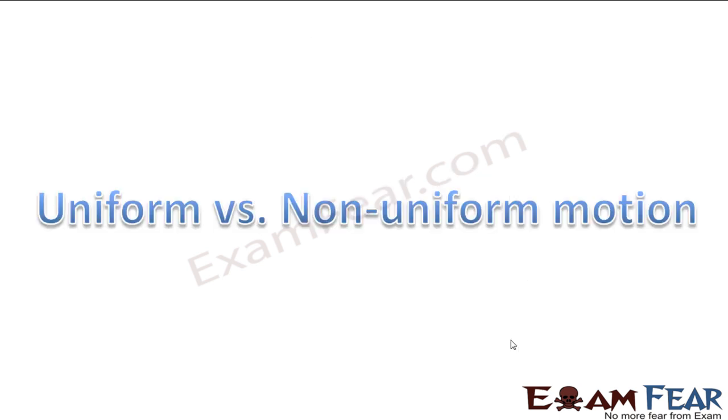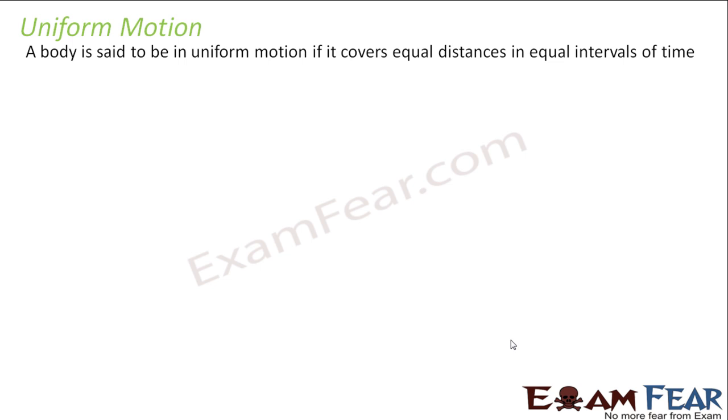So with this, we will discuss uniform and non-uniform motion. So what is uniform motion? A body is said to be in uniform motion if it covers equal distances in equal intervals of time. The term uniform means something which happens regularly, something which happens periodically. That is known as uniform, right? Something which happens on a regular basis.